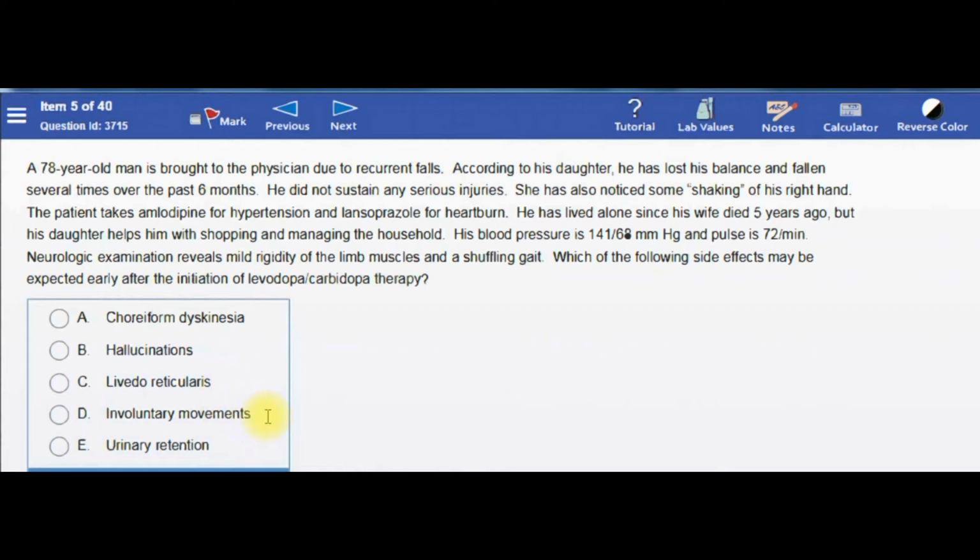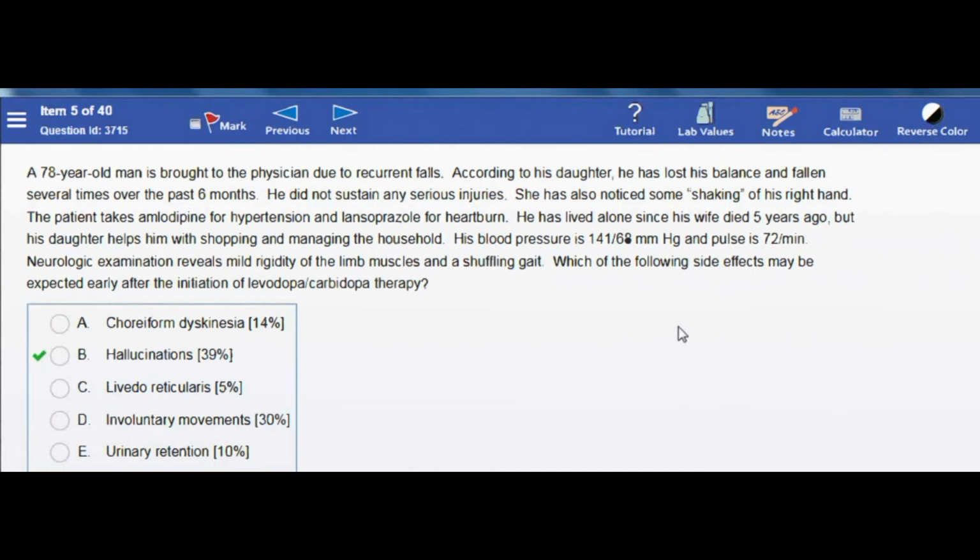Involuntary movement can occur early with entacapone, a COMT inhibitor. Urinary retention can occur with an anticholinergic drug like benztropine. So the correct answer is hallucination.